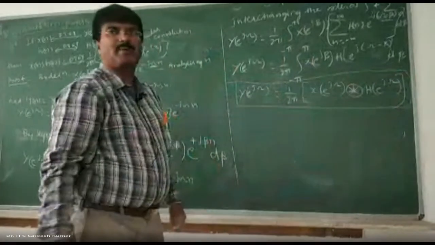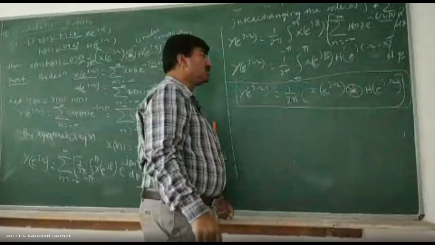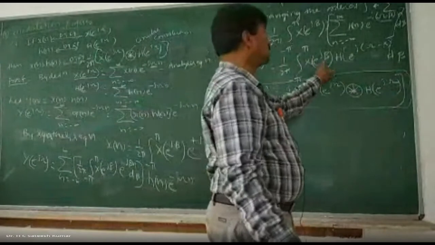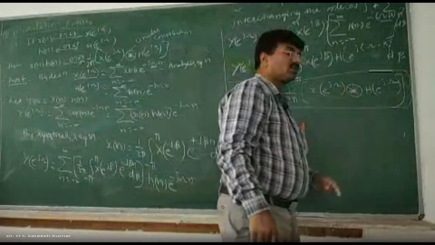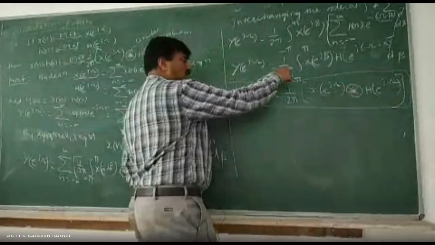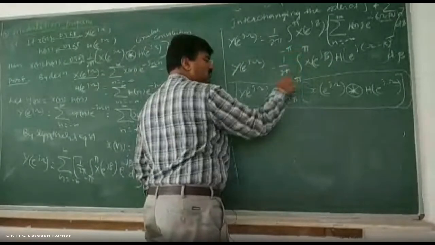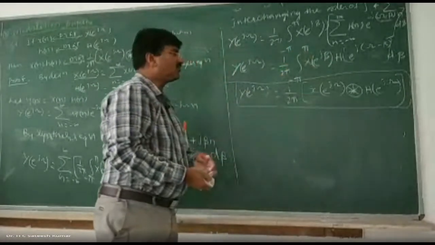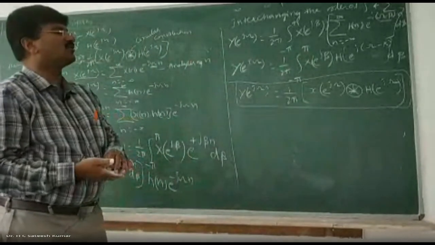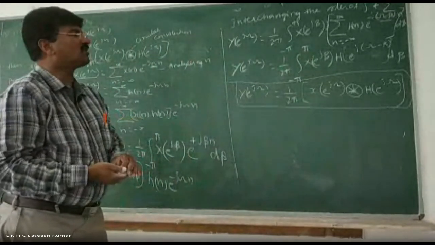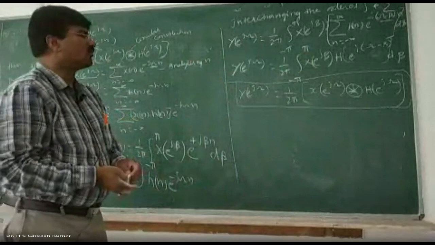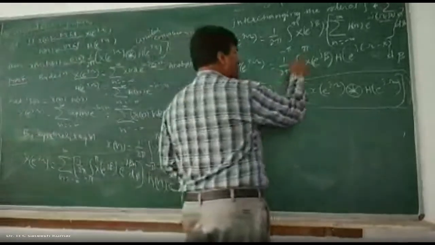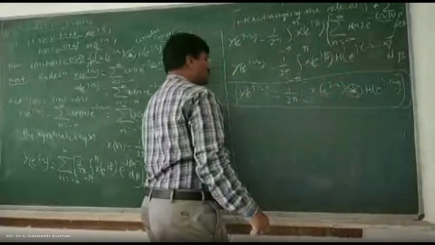This is by comparing with the definition of the continuous time convolution, because these two are continuous in the frequency domain, but periodic, minus pi to plus pi. So this is of the form integration from minus infinity to plus infinity x of tau into h of t minus tau d tau. In place of tau we have beta, that's it. And since it is minus pi to plus pi, we got circular convolution.